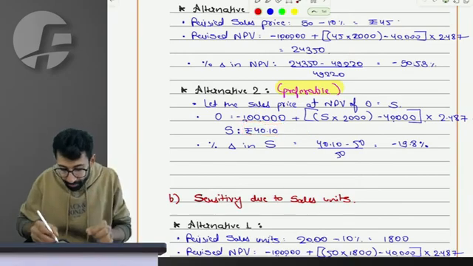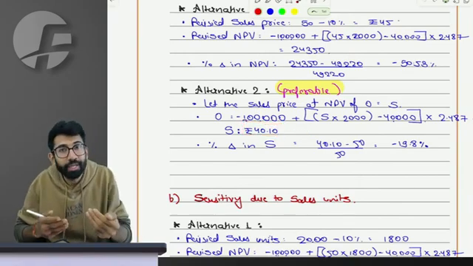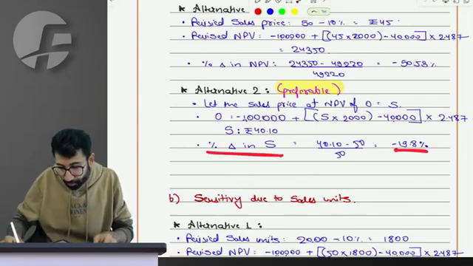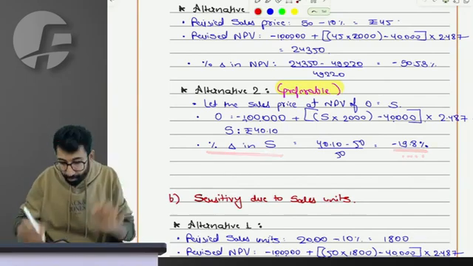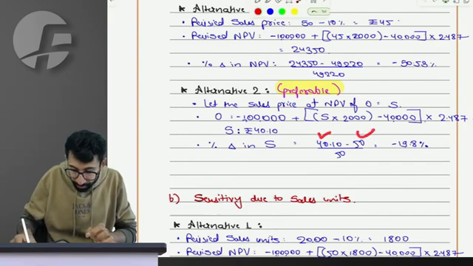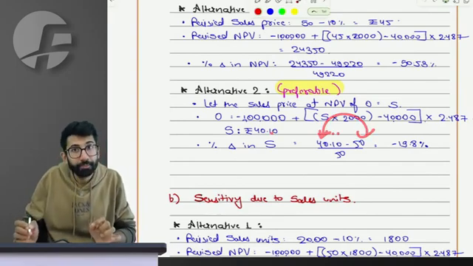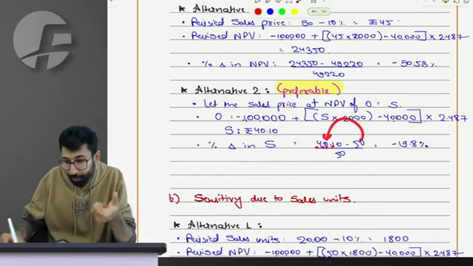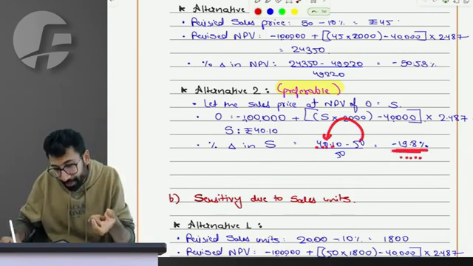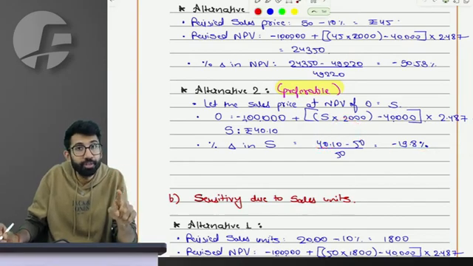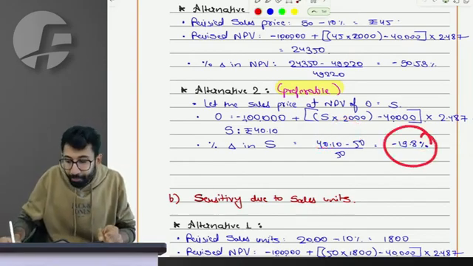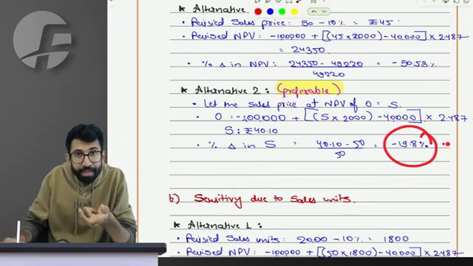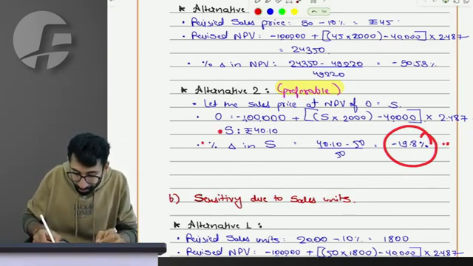Meaning to say, sir, it is another way to think of sensitivity: a percentage change of 19.8% from 50 to 40.10. From 50, when something changes to 40.10, in percentage terms it is 19.8%. What is the interpretation? A 19.8% adverse change in sales price can make my NPV 0.